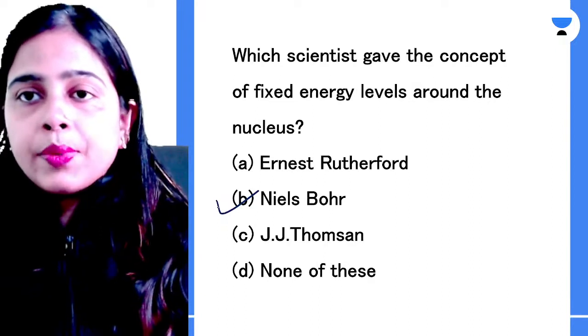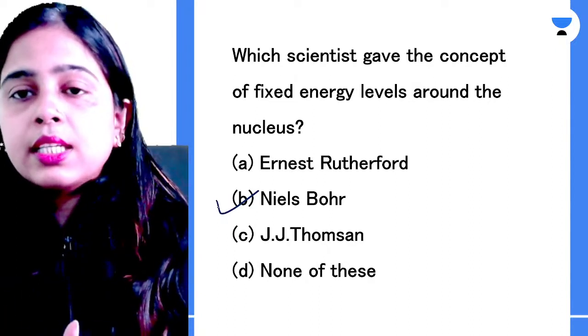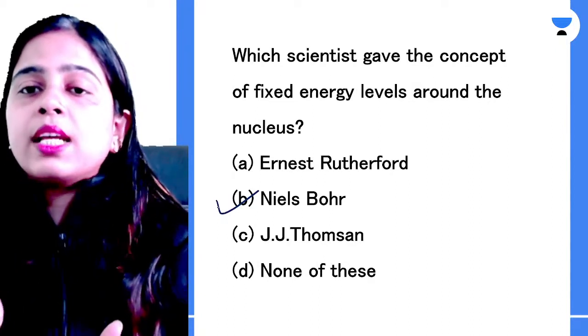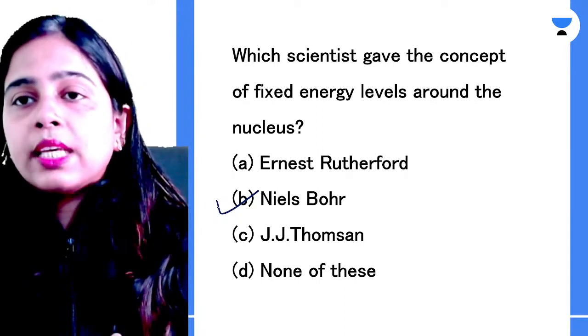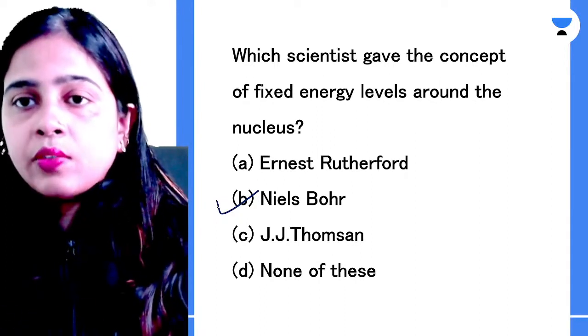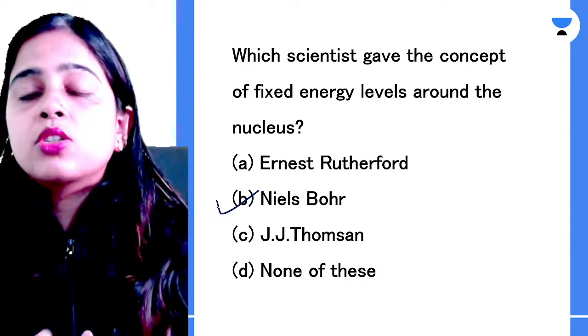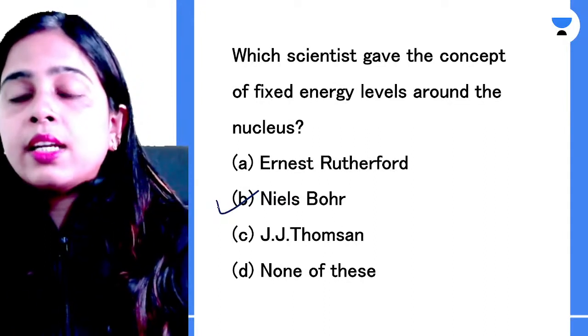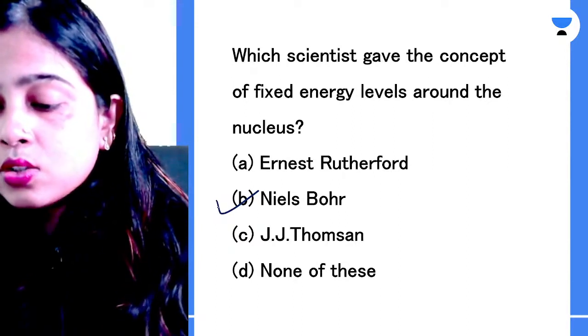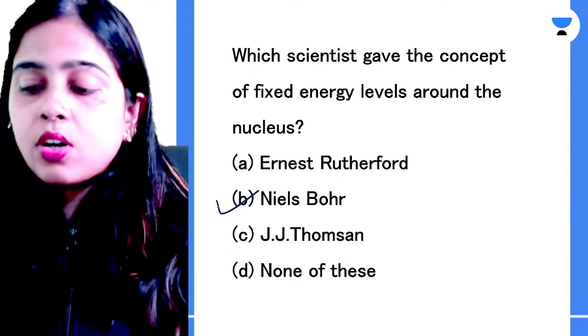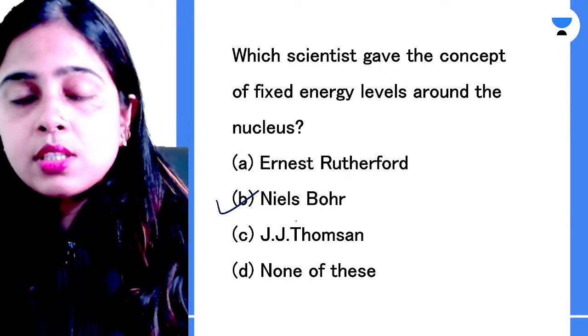But that was not happening. The atoms are very stable. To explain this stability, Niels Bohr gave the concept of fixed or discrete energy levels, in which electrons reside and do not radiate energy continuously. Yes, Uzar, very good. He gave the concept of stability of atoms. So this is Niels Bohr's.